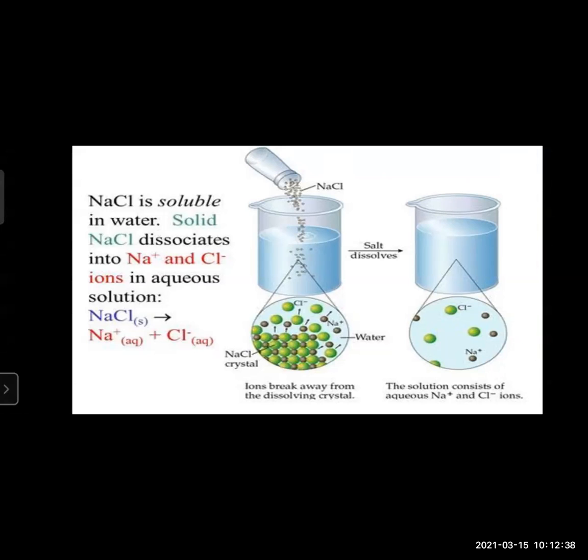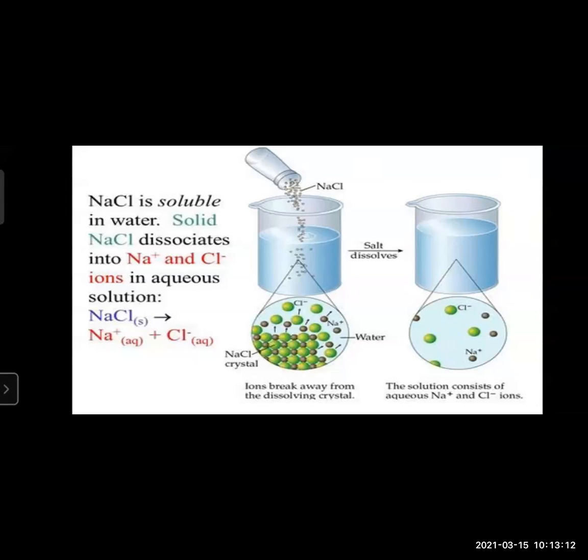Water molecules will push themselves, they will move themselves close to that ionic compound, and try to separate the ions from each other, like positive ions different and negative ions different. That is to say, an ionic compound dissociates while forming an aqueous solution.